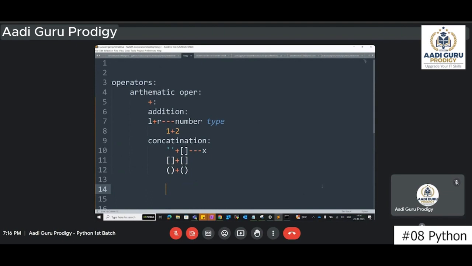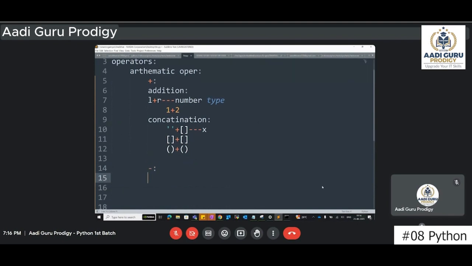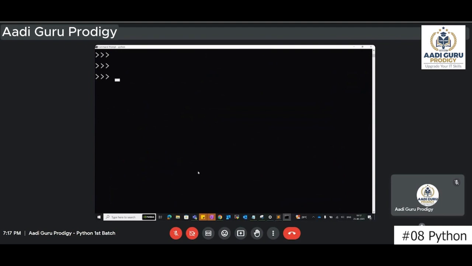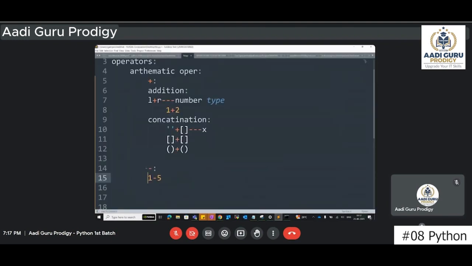Okay, so that is about the plus symbol in arithmetic operators. Now we have the minus symbol. As usual, if I have 10 minus 5, we can do whatever, no need to think about this that much. 10 minus 7, 2 minus 5, something. The minus operator will work the same as in mathematics. Nothing much about this one. So this will be used for subtraction.